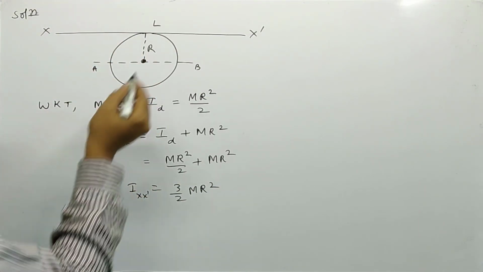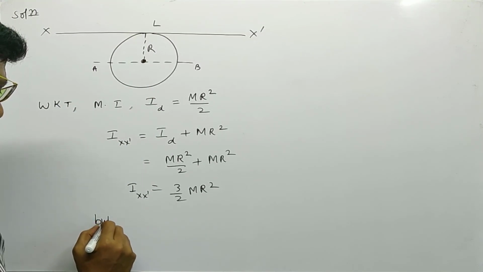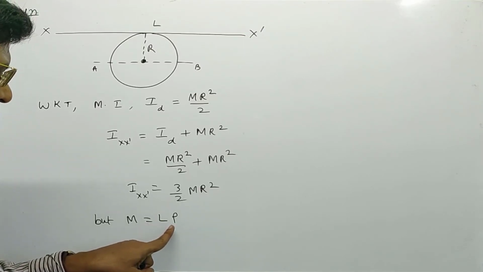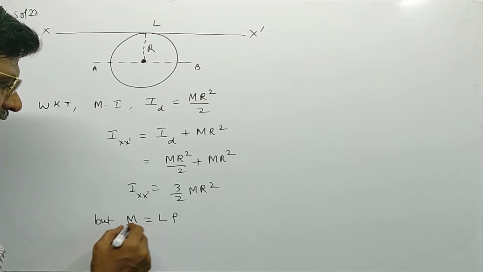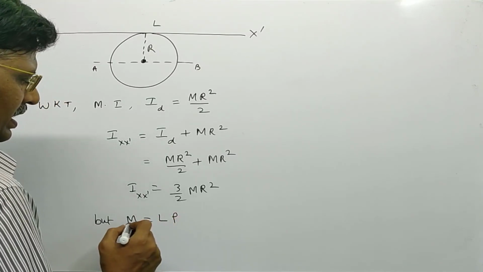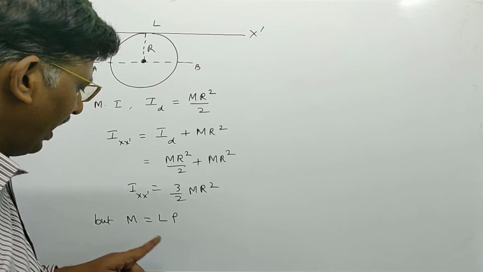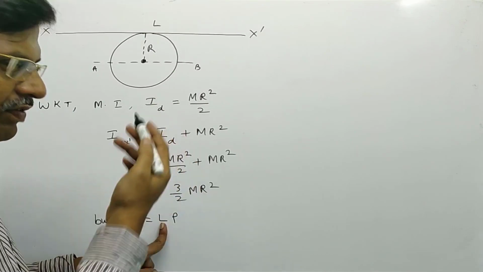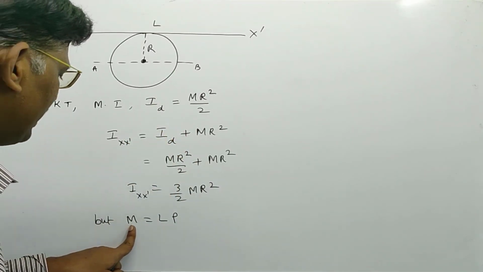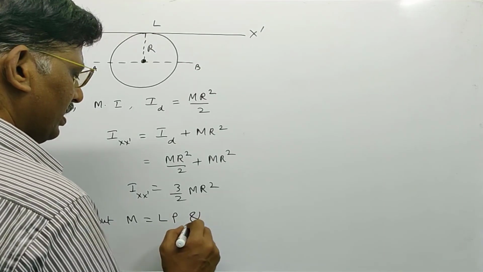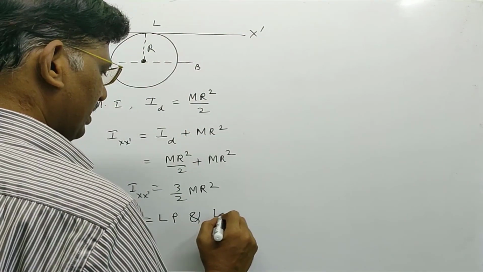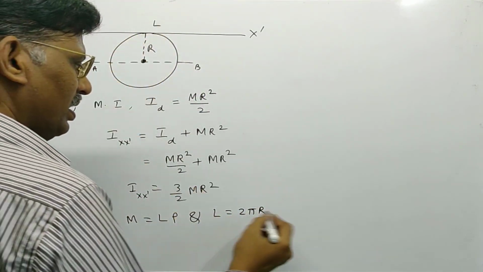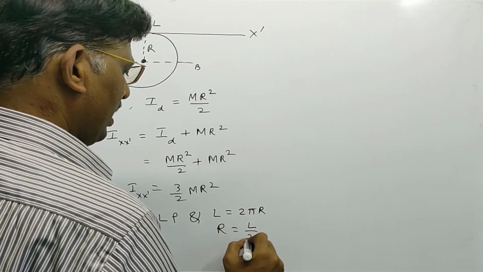But the mass of the wire can be written as L into rho, where rho is the mass per unit length. Usually mass is equal to volume into density, and volume can be written as area into length, but the area of cross section is negligible compared to length. So m is equal to L into rho, and from the question L is equal to 2 pi r. The total wire is bent into the shape of a circle, so r is equal to L divided by 2 pi.